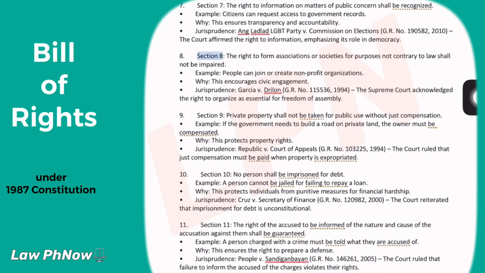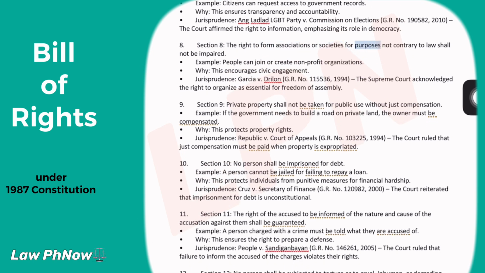8. Section 8. The right to form associations or societies for purposes not contrary to law shall not be impaired. Example: people can join or create nonprofit organizations. Why? This encourages civic engagement. Jurisprudence: Garcia v. Strylan, GR number 115536, 1994. The Supreme Court acknowledged the right to organize as essential for freedom of assembly.